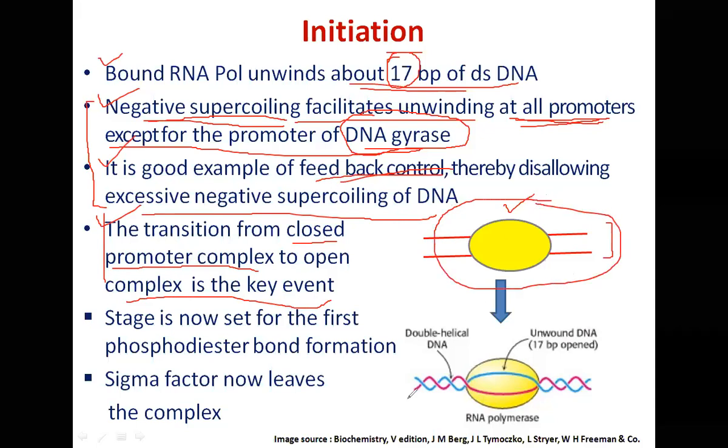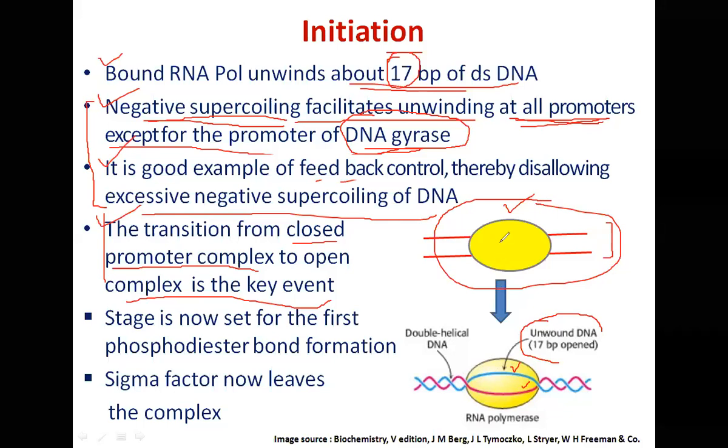And once unwinding has taken place, it becomes like this. The two strands have unwound. This is one strand, what is called the coding strand, and the one in red is the template strand. About 17 base pair of DNA has been unwound. This is the DNA double helix. The two strands are separated about 17 base pair, and the one in yellow is the polymerase. So this is called the closed system, and this is called the open system.